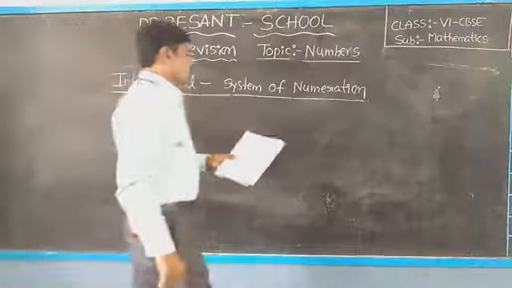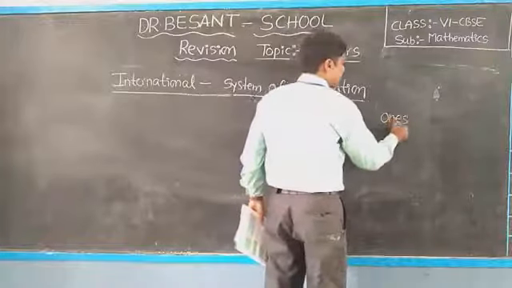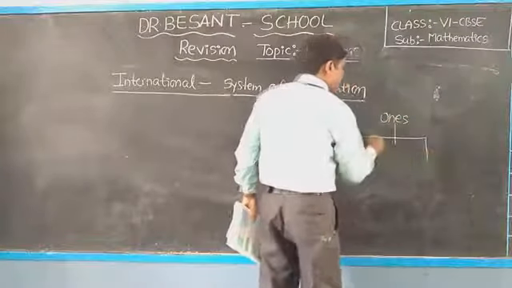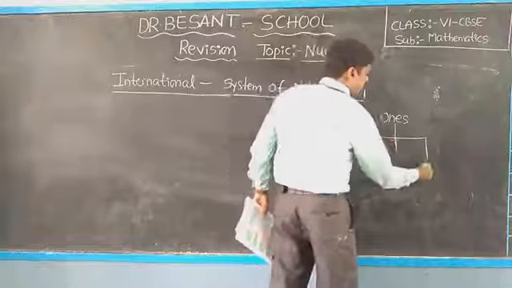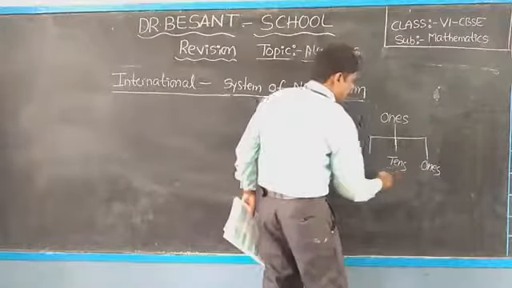Okay, so first, in the periods we have three place values: ones, tens, hundreds.